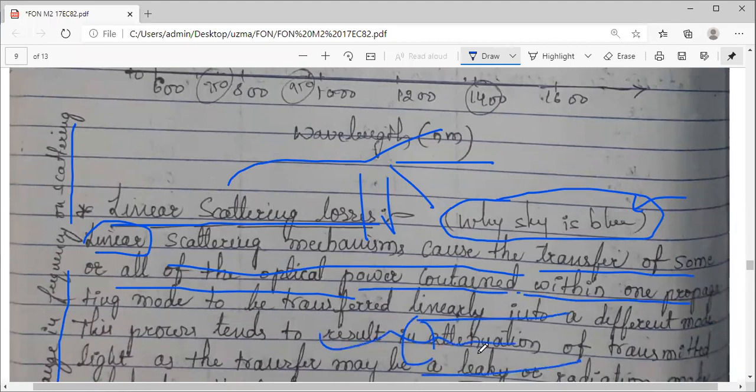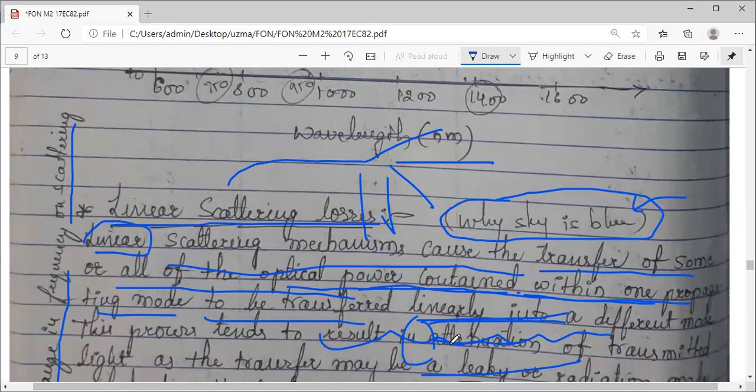When the light wave is propagating inside through a mode, with some particular field distribution, this type of scattering loss occurs when the optical power contained in one mode is transferred linearly to a different mode. So whenever the mode changes, from one mode to another mode, the power gets transferred.